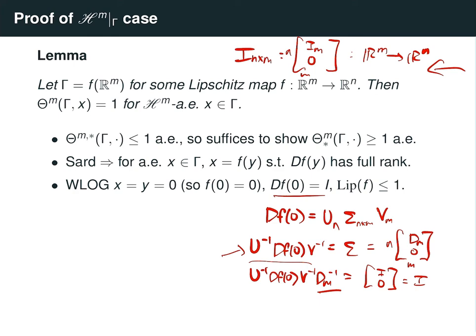And finally, I can assume just by scaling my function f that the Lipschitz constant is at most 1. So again, this will not affect the result of the theorem.